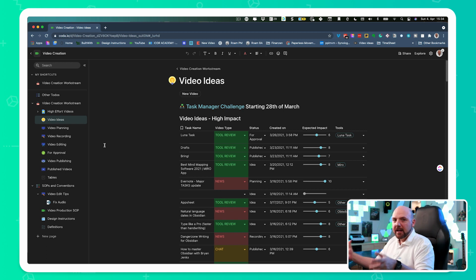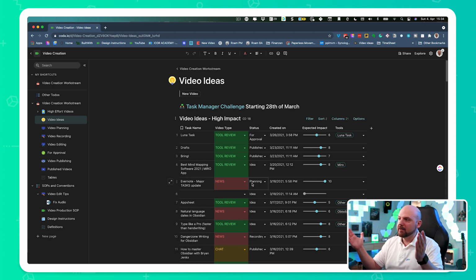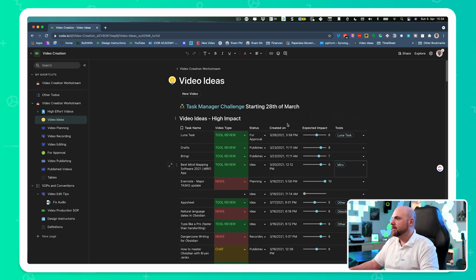We have docs, and inside these docs we have pages, and in the pages it's more like Notion than it is like ClickUp. So you're building up your custom docs and pages using these applications. And as you can see, Coda now even has dark mode. So this wasn't a thing when I started using it.